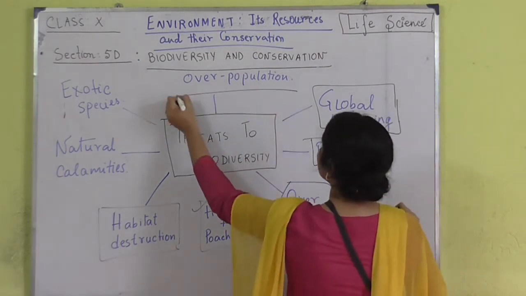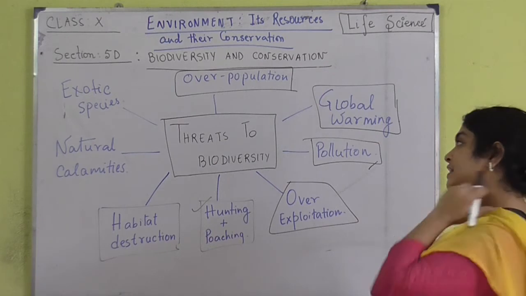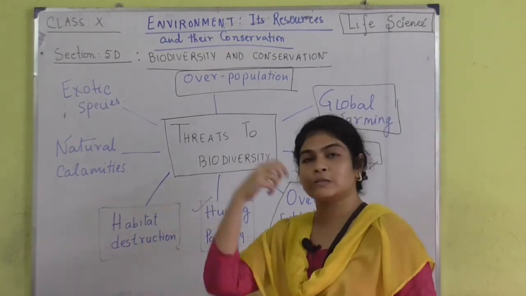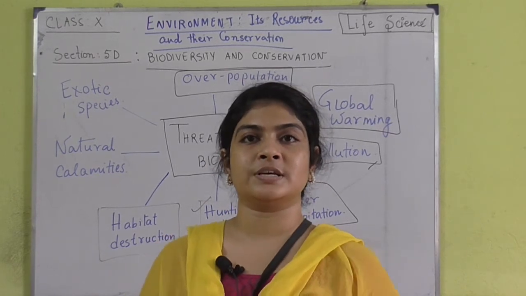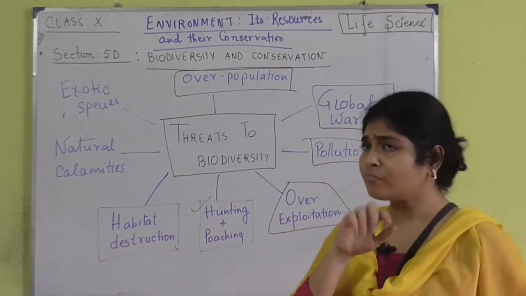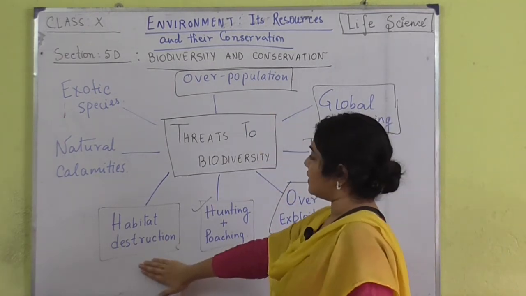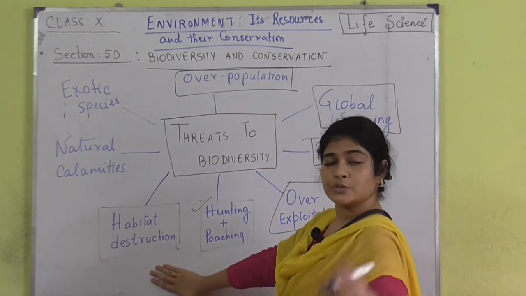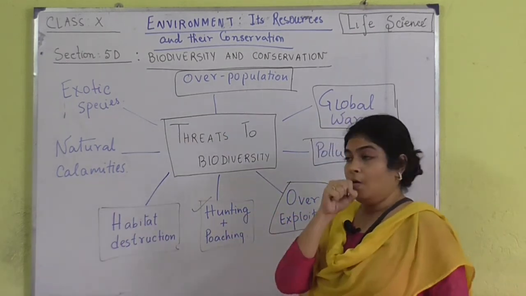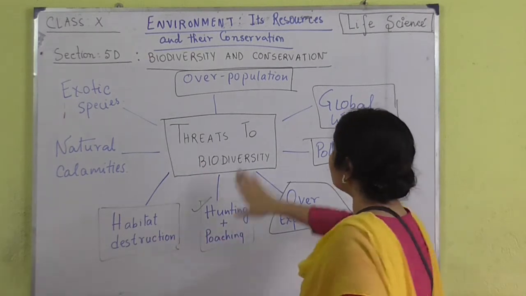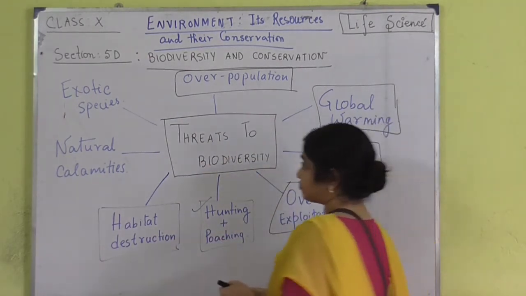Then comes overpopulation. If humans are increasing, everything they use is also increasing: cars, houses, bridges, buildings, everything is increasing in number. That is why habitat destruction is happening, because we need to clear the forests in order to satiate our lives. So overpopulation is definitely a threat to biodiversity.